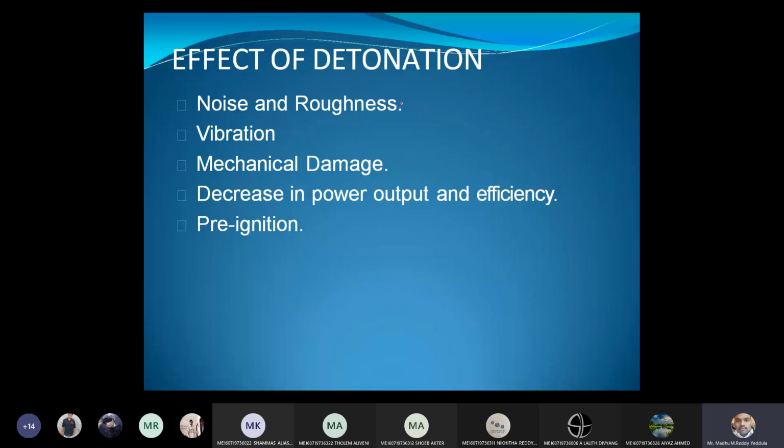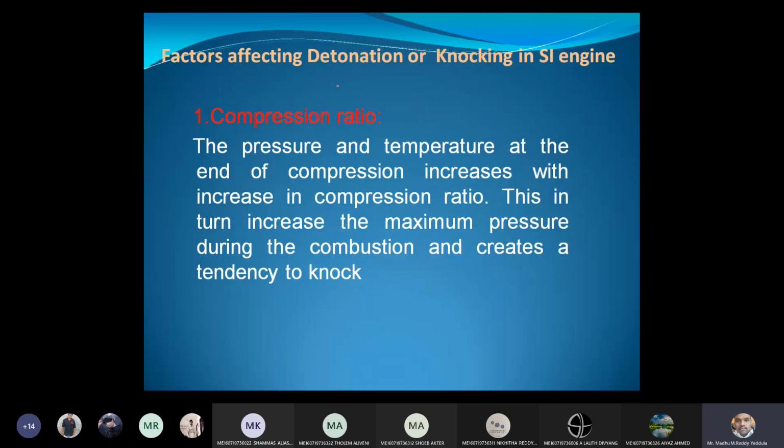Noise and roughness of the engine, and more vibrations will come into the picture. There is mechanical damage, sometimes it will seize the piston, or bend the connecting rod, because so much pressure is developed within the engine cylinder due to the collision. It also decreases efficiency and power output, and it also leads to pre-ignition. Now we will see what are the factors affecting the detonation, means how to avoid knocking or detonation, how to reduce the chances of knocking and detonation.